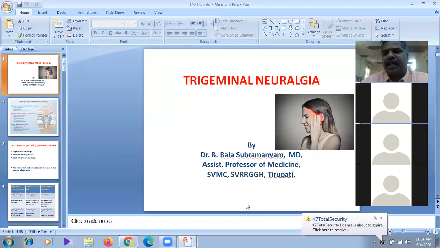And treatment is by medical treatment and surgical treatment. Medical treatment is by carbamazepine or other anticonvulsant drugs. Surgical treatment is microvascular decompression of the nerve from any aberrant blood vessels, or removal of CP angle tumors. So that is about trigeminal neuralgia.